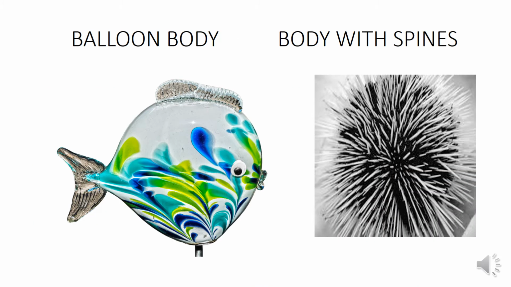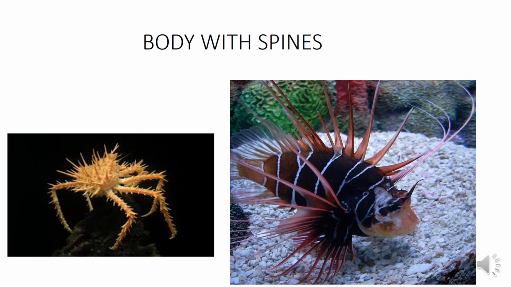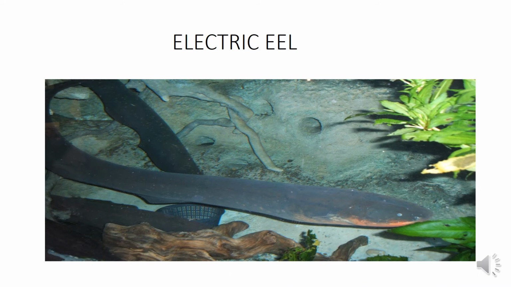As a defensive mechanism, some marine animals fill air in their body and make their body like a balloon. Some have spines. Some release toxins to kill predators and some release mucus to stop the breathing of predators. Some fishes like eel can give an electric shock of 300 volts to 700 volts, which can kill a human.